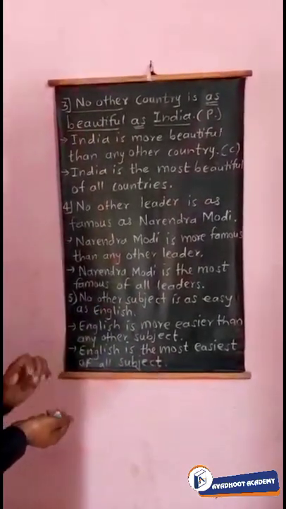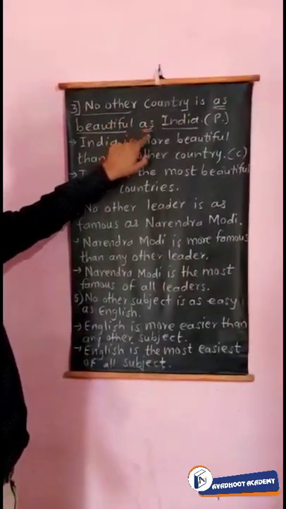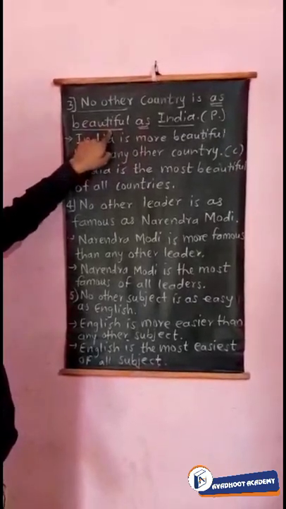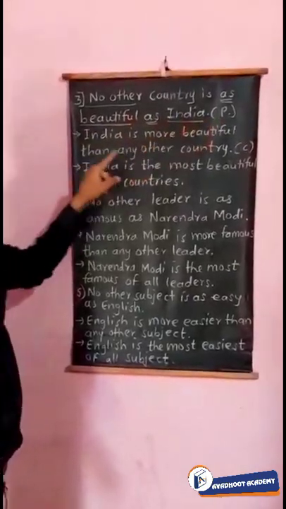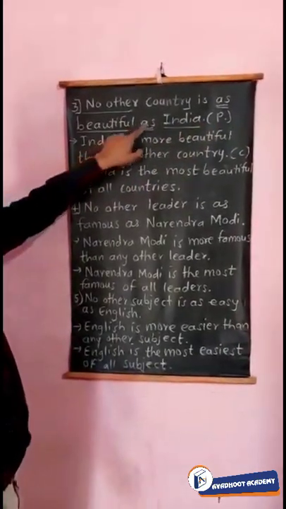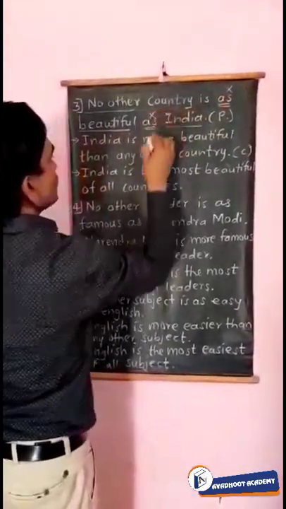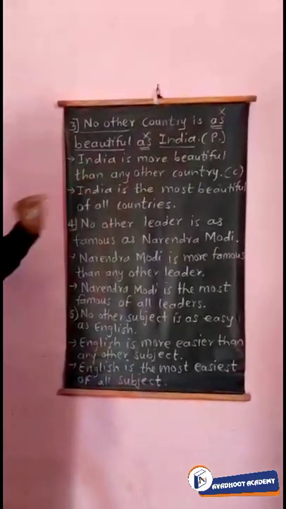How do we identify the positive degree? If you see the word as, and between 2 as you see the basic adjective, that time it is a positive degree. And in the comparative, as will be removed. Means these 2 as will be removed when you change the sentence into comparative or superlative.